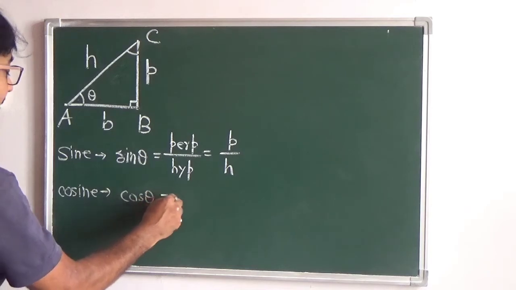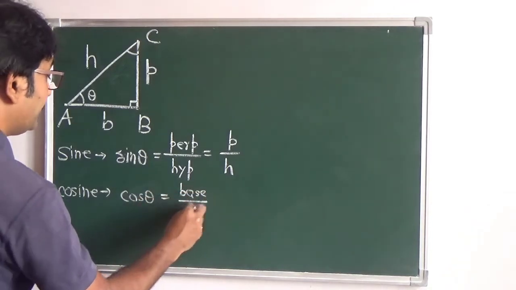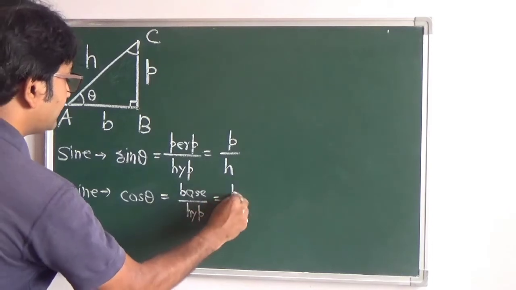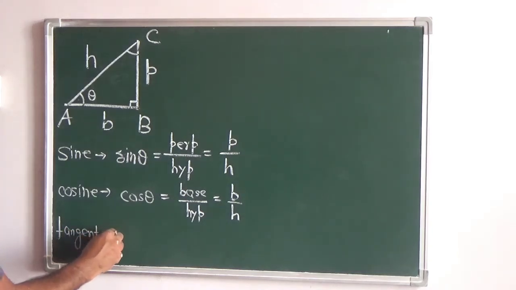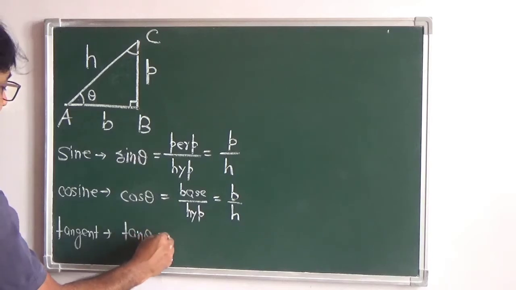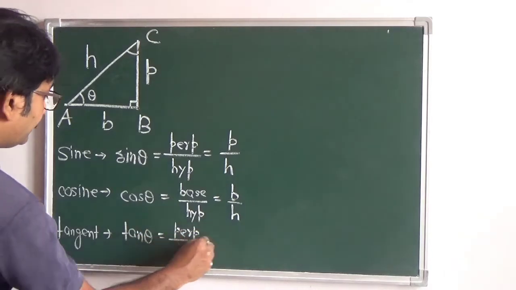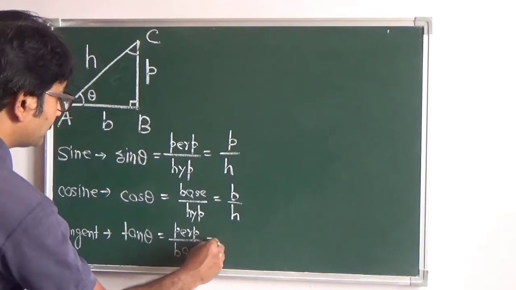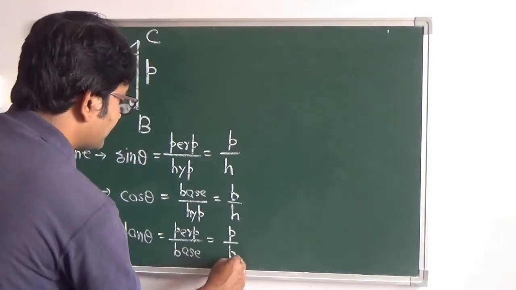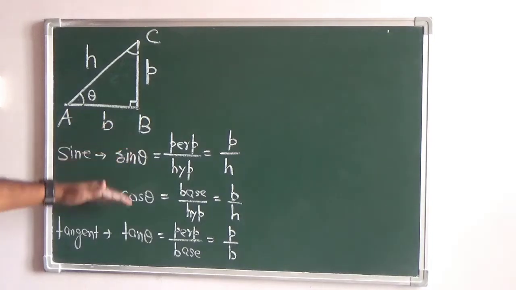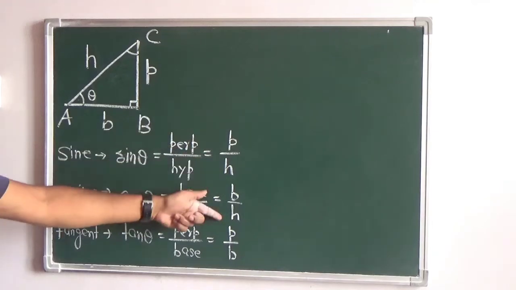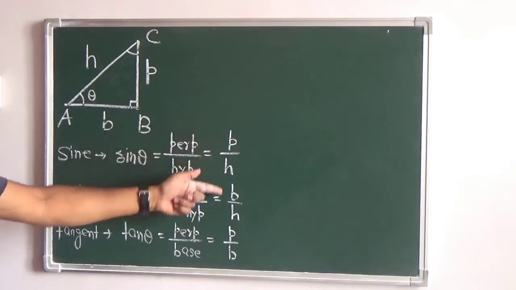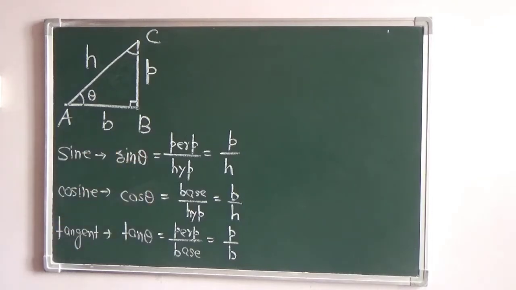Short form we write cos theta, which is given by base by hypotenuse, that is B by H. Okay. Finally we have got the tangent, which is represented as tan theta, which is given by perpendicular by base, P by B. Now one thing you must notice here, if you take the ratio of sine and cos, that is sine theta divided by cos theta, you get tan theta. So this by this, H and H will cancel out and you will be left with P by B. So tan theta is the ratio of sine theta and cos theta.